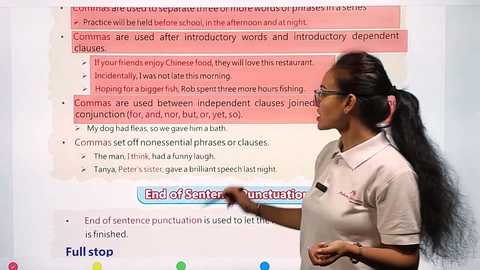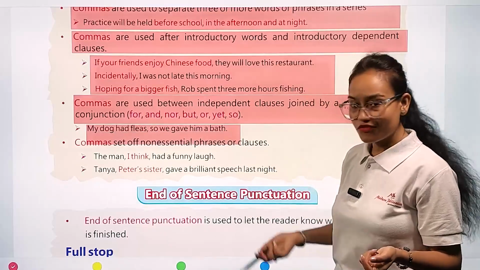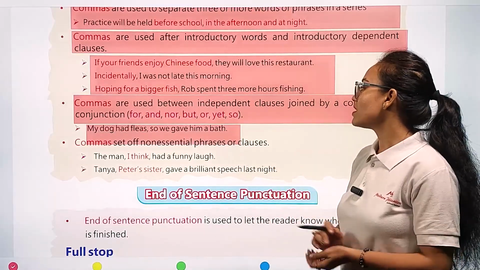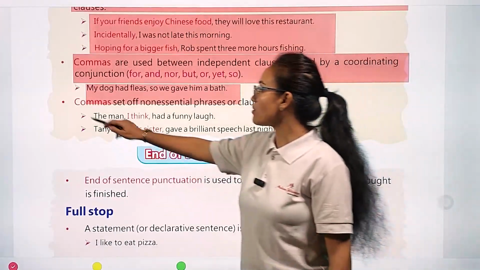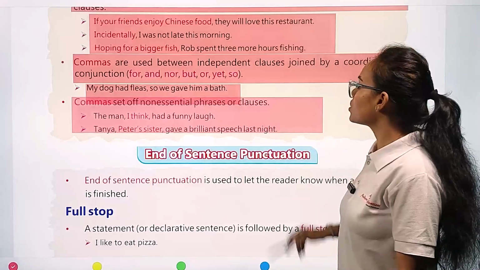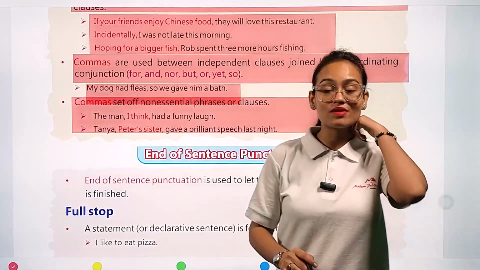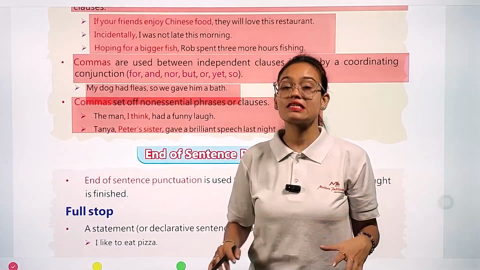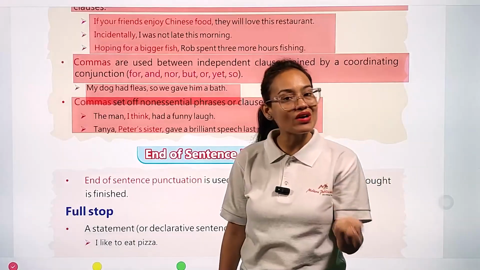Example, you can see, my dog had fleas, so we gave him a bath. Now the next rule where we are going to use our comma is to set off non-essential phrases or clauses. Commas sometimes tell us that in a sentence there is a non-essential phrase or a non-essential clause.